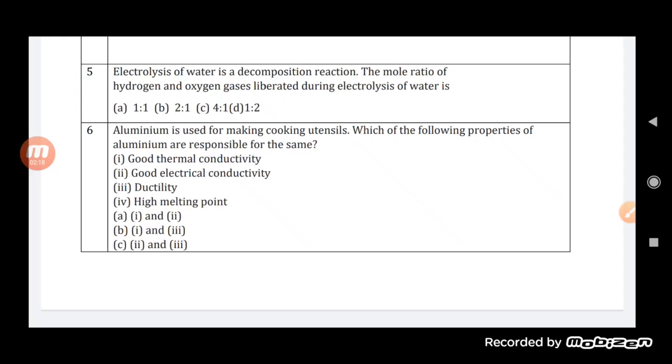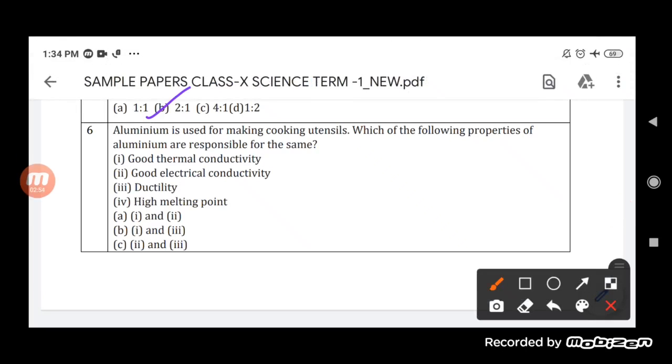Okay, so water can be electrolyzed, it undergoes the process of a decomposition reaction, and the ratio of hydrogen to oxygen gases liberated during the electrolysis of water is, see, 1:1, 2:1, 4:1 or 1:2. So you know that the ratio will be 2:1. So 2 moles of hydrogen and 1 mole of oxygen combine together to form water. So the answer will be the second one, and that is 2:1.